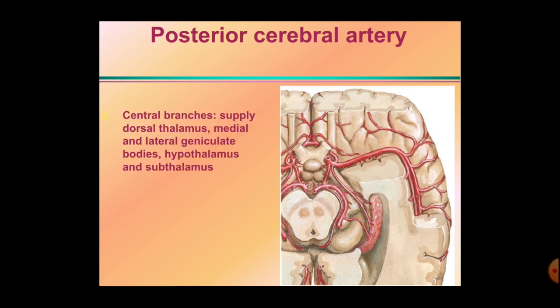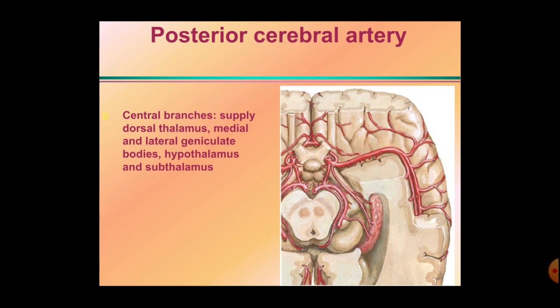These are the cortical branches. The central branch is present there. The central branches supply the dorsal thalamus, medial and lateral geniculate bodies, hypothalamus and subthalamus. Okay, so here these are the central branches arising from this posterior cerebral artery. These are also supplying these geniculate bodies, the medial and the lateral geniculate bodies, and this is the area of the hypothalamus and the subthalamus.